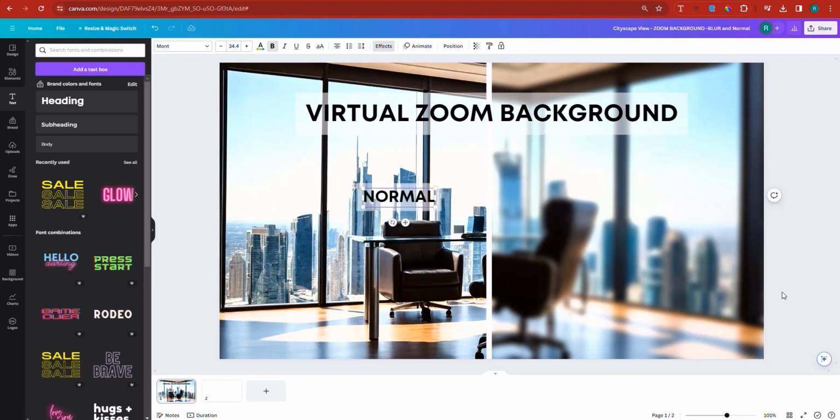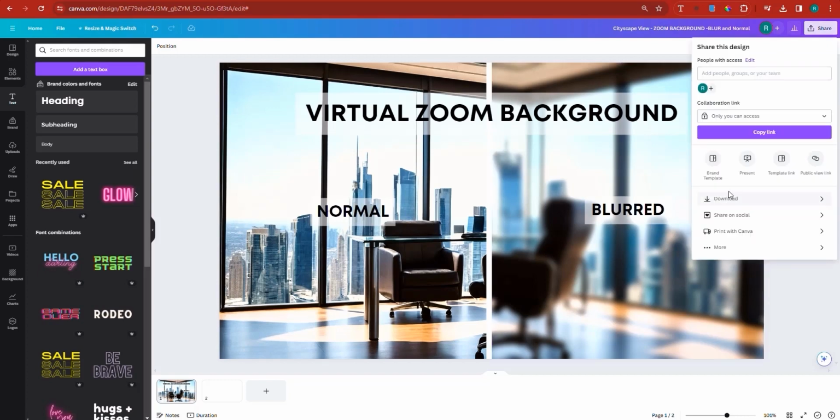And now let me make sure that I place this in the center of the image, like this, and then duplicate, and then we have the other one, should be exactly in the same place, but on the other side, blurred. There you go. And now this, you can use it as a mock-up for your product to basically market it. I'm going to click on share, and you can download.